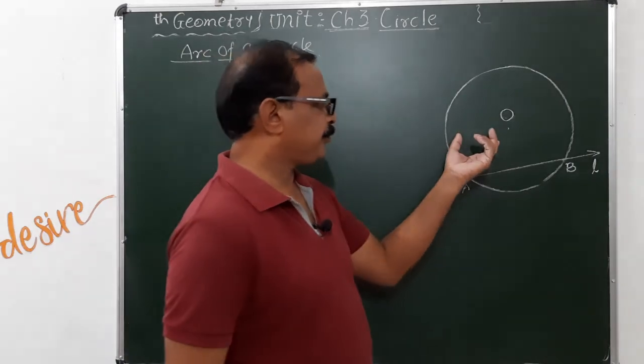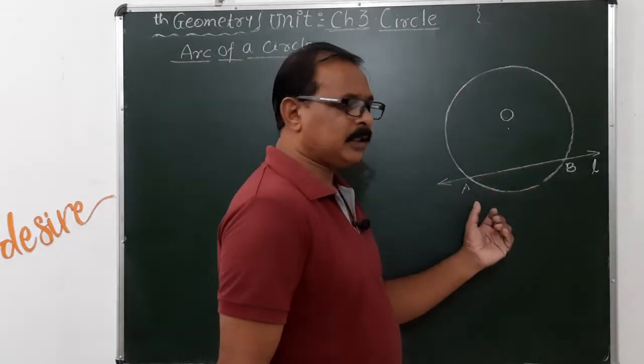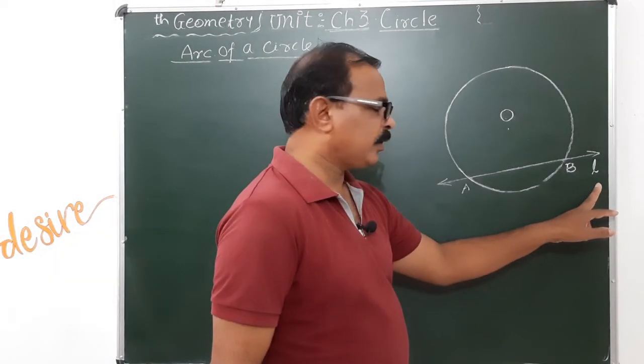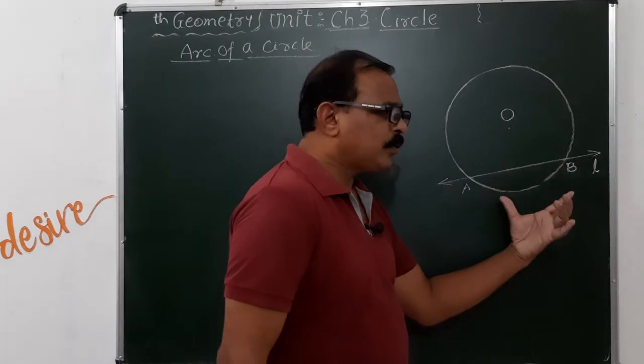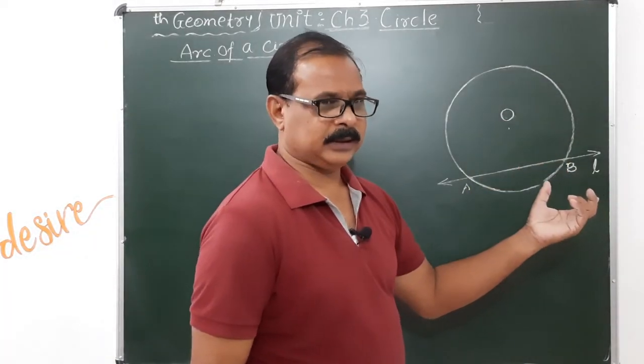Consider a circle and line L. Line L intersects the circle in two different points. This line L is called the secant. We already know that here. Due to the secant, the circle is divided into two parts.